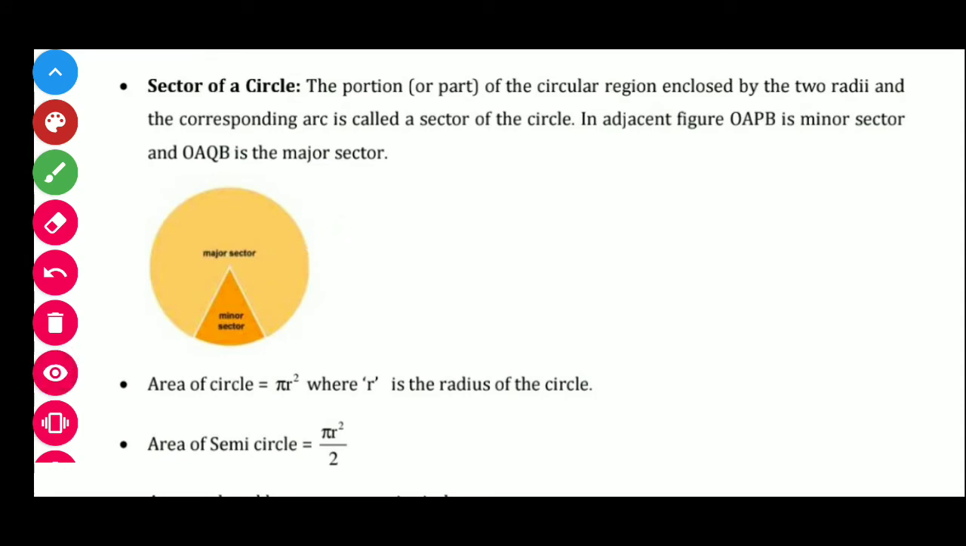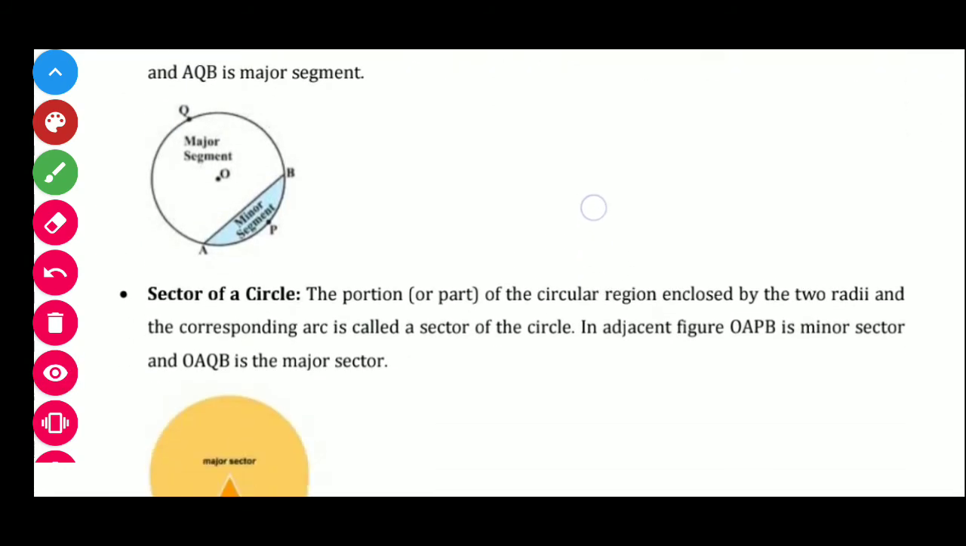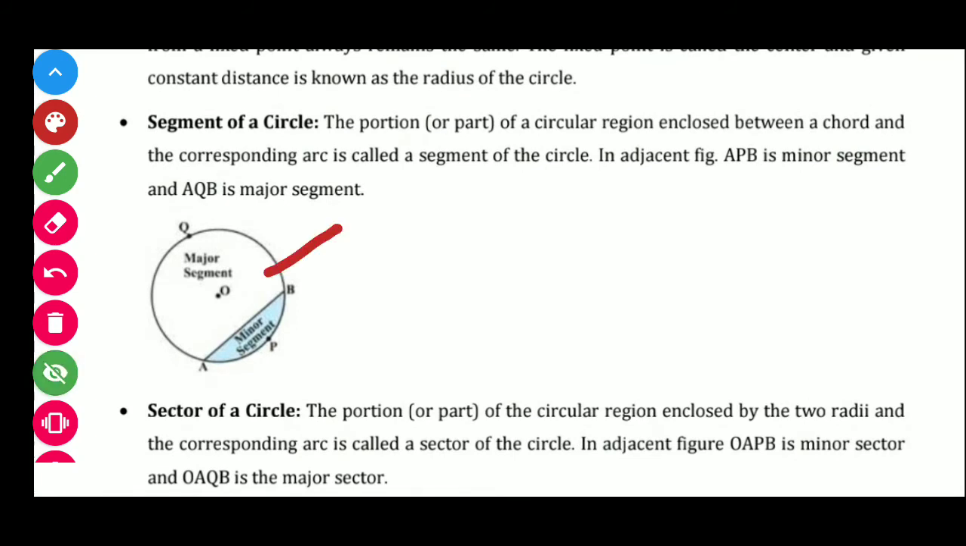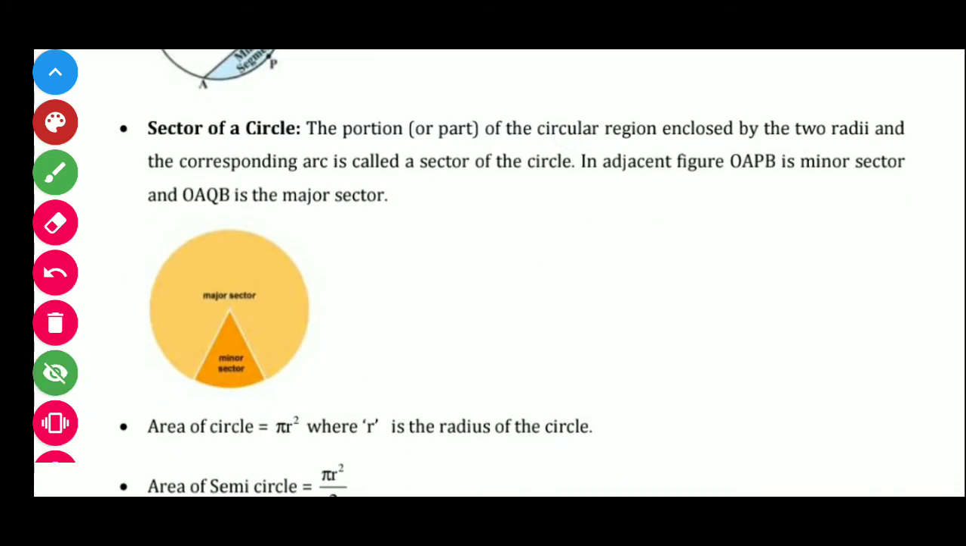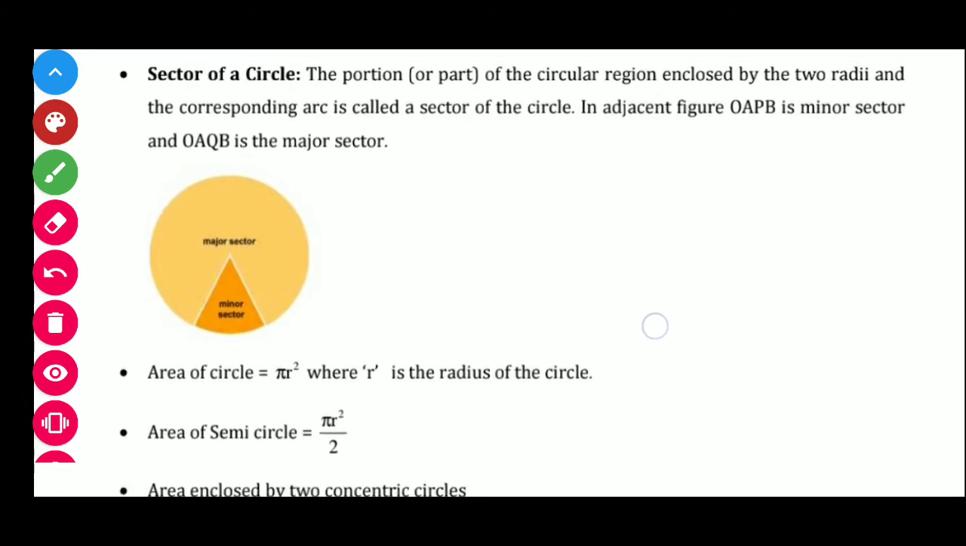So students, what is the difference between segment and sector? A segment is the area enclosed by a chord and arc of a circle, and a sector is the portion enclosed by two radii with the corresponding arc of the circle. So, in this way, this is the sector of a circle.